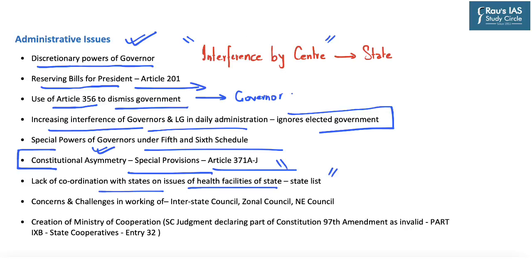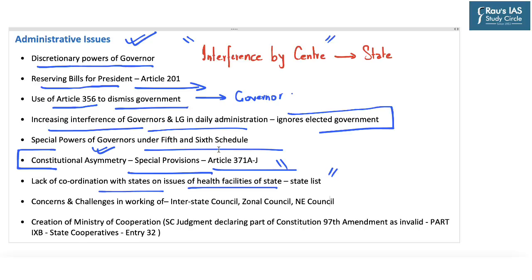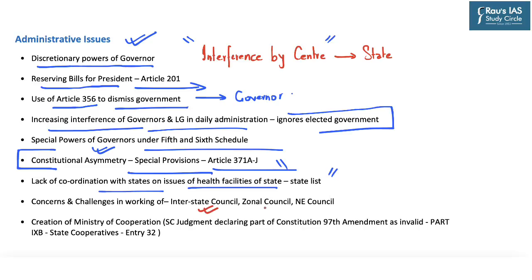Now the Constitution of India and other legislative mechanisms provide for various mechanisms to solve interstate disputes through the Interstate Council, Zonal Council and Northeast Council. Now Zonal Council has been constituted under the State Reorganization Act, whereas Northeast Council has been constituted under the Northeast Council Act. And Article 263 of the Indian Constitution mentions the formation of the Interstate Council. So lack of proper functioning of these mechanisms such as Interstate Council, Zonal Council or even Northeast Council to settle the disputes between center and states or state and states also impacts the federal rights of states.